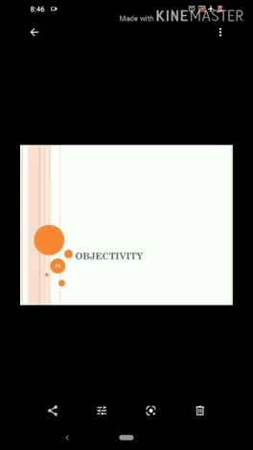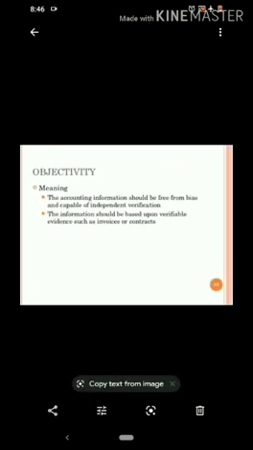Next is objectivity, meaning the accounting information should be free from bias and capable of independent verification. The information should be based upon verifiable evidences such as invoices or contracts.